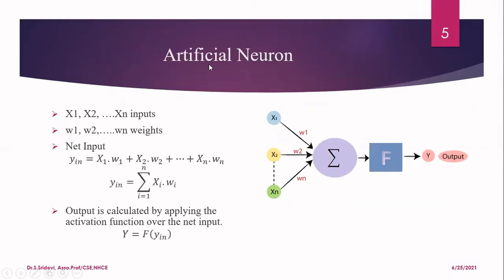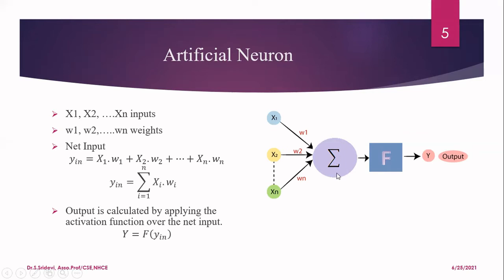So now we can say that in the case of an artificial neuron, we have x1, x2, etc. up to xn as the inputs. For every input, we are going to associate some weight. Since we have n inputs, we'll have n weights here, w1, w2, etc. up to wn. And we can write the net input as x1 multiplied by w1, likewise x2 w2, up to xn wn. That is our net input. So we will write yn is equal to x1 w1 plus x2 w2 plus etc. up to xn wn. We can write this as sigma i equals 1 to n of xi wi.